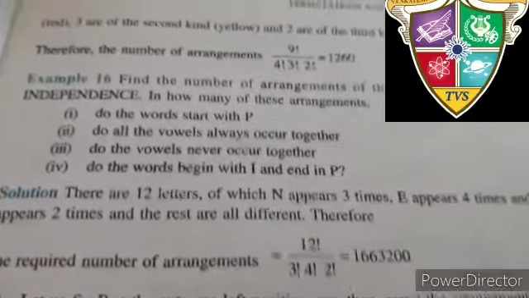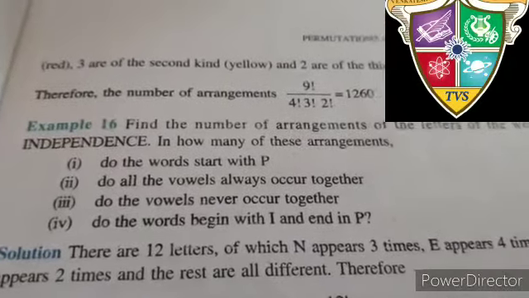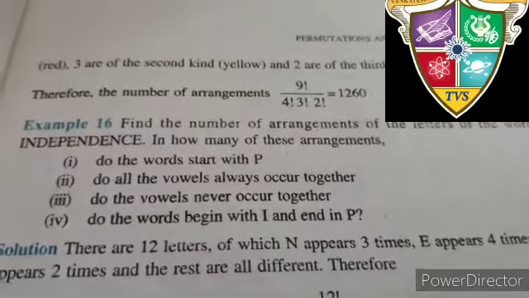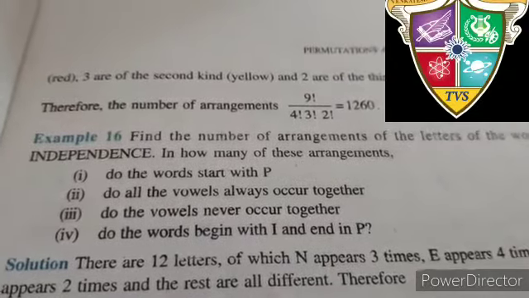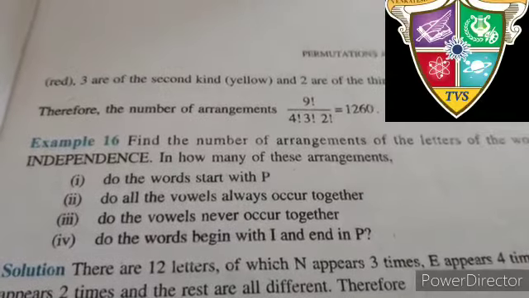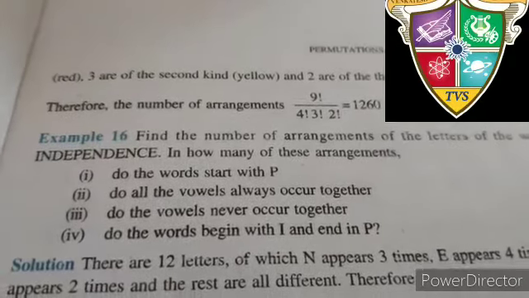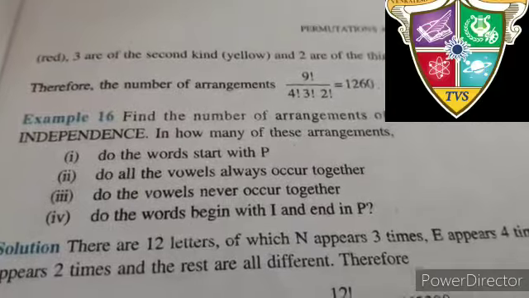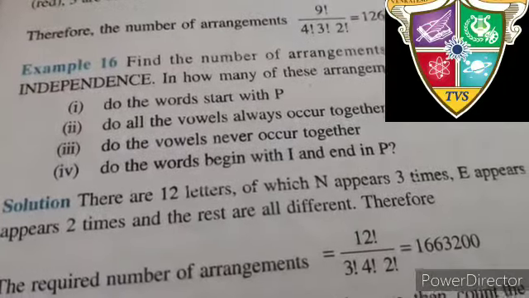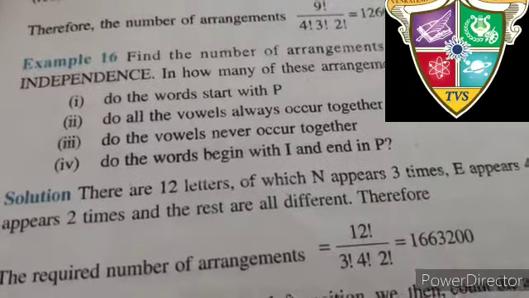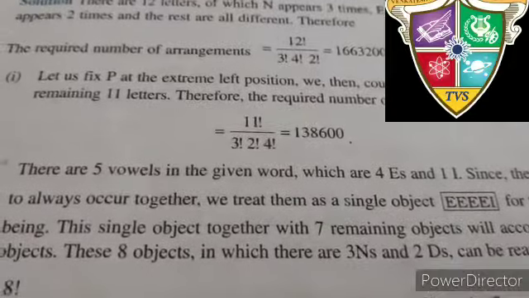Now the second part, it is very interesting. All the vowels always should occur together. So how many vowels are there? 4 E and 1 I. Altogether 5 vowels are there in this given word. They have to occur together, so they will work as a single object.